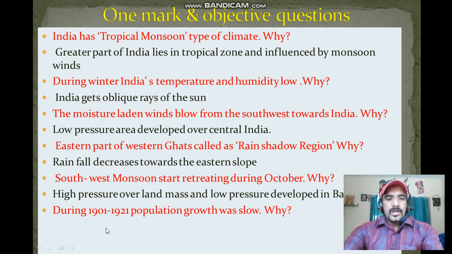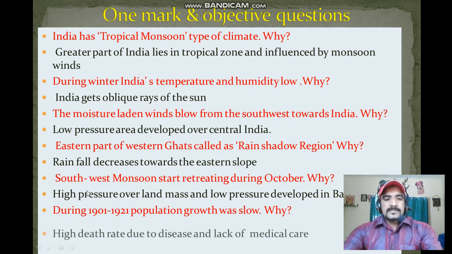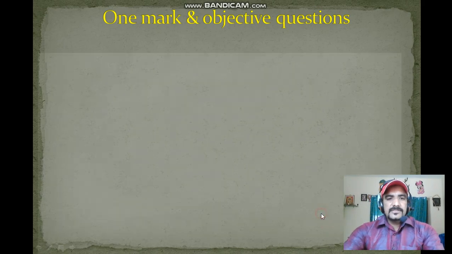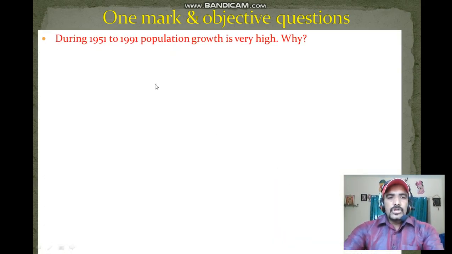Next question, during 1901 to 1921 population growth was slow. Why? Because of a high death rate due to disease and lack of medical care. Next question, during 1951 to 1991 population growth was very high. Why?